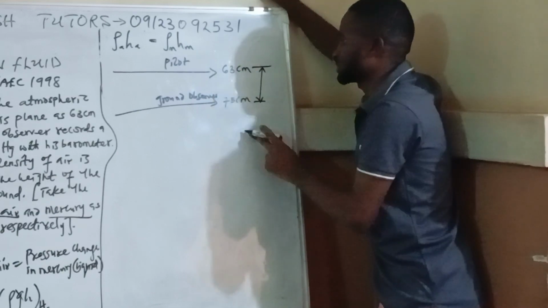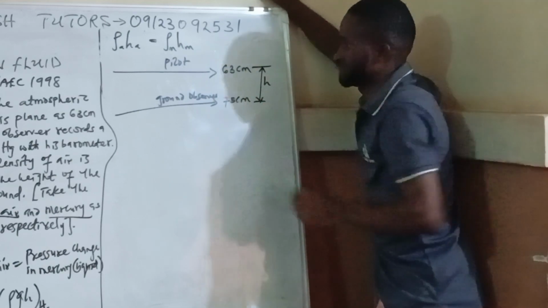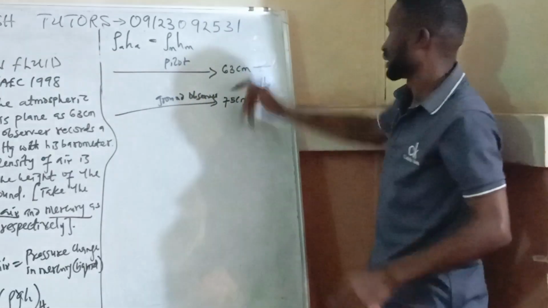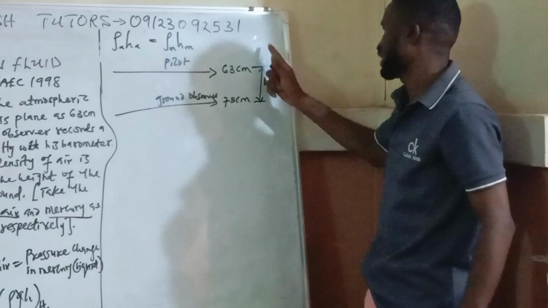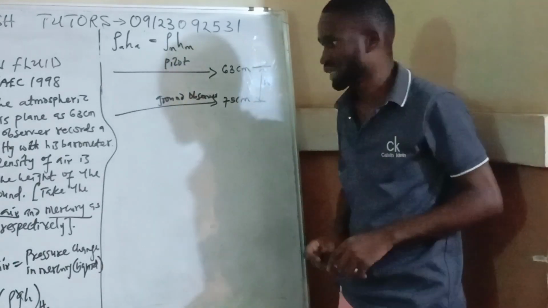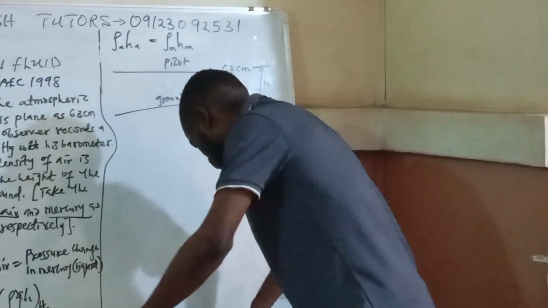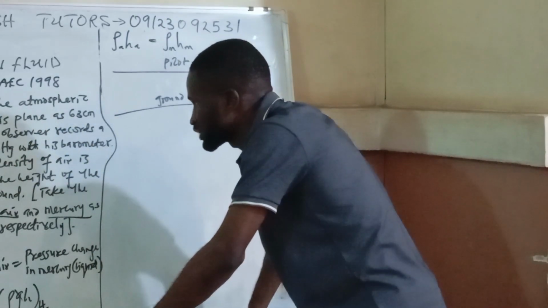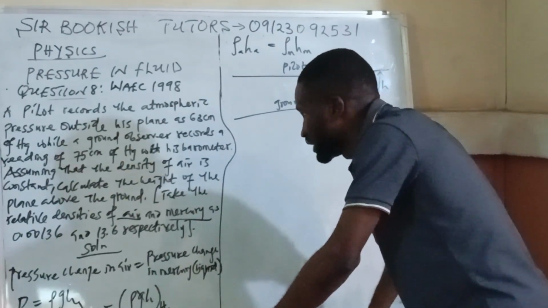Now the pressure change here is my h, my small h. Okay, and that should be that. Okay. Now there should be a difference between the two of them. Okay. Now when you look at the question, what are we actually looking for? They say we should calculate the height of the plane above the ground, the height of the plane above the ground.